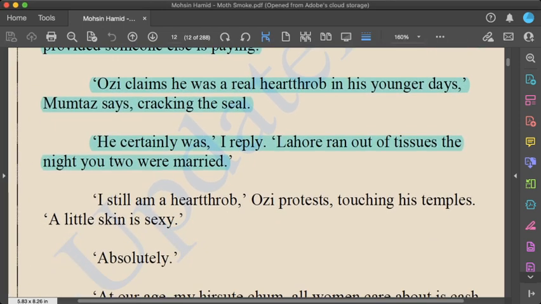The next two lines indicate that Lahore ran out of tissues when Aurangzeb was married. The background of the line can be that Aurangzeb was a very beautiful person, and many girls wanted to marry him, and that is why when he married Mumtaz, all the girls were weeping for him. But actually, it is possibly not the beauty of the man but the wealth of the man which was attractive for the girls, which the writer wants to indicate. So the importance of Aurangzeb and Mumtaz, and the rich luxurious style of these people, is highlighted by the writer in these lines.